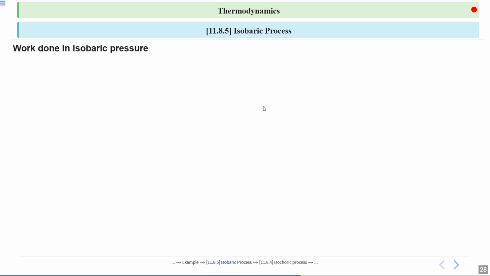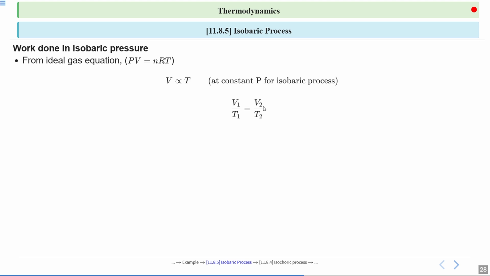Work done in an isobaric process. From the ideal gas equation, PV equal to nRT, volume is directly proportional to temperature at constant pressure. So we can write V1 upon T1 equal to V2 upon T2. So work done is W equal to P into V2 minus V1, as P is constant.